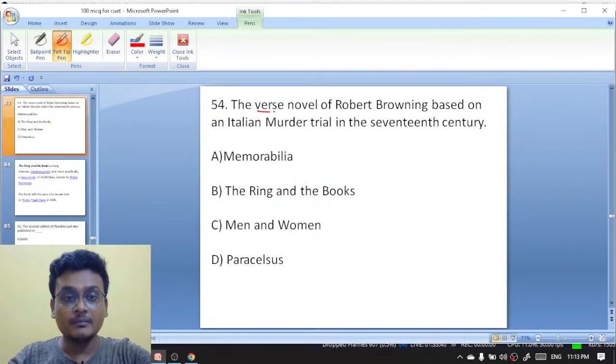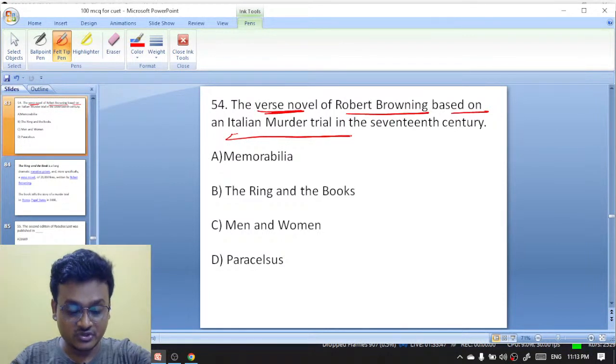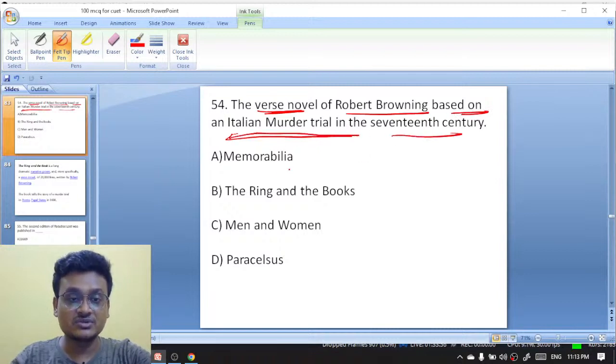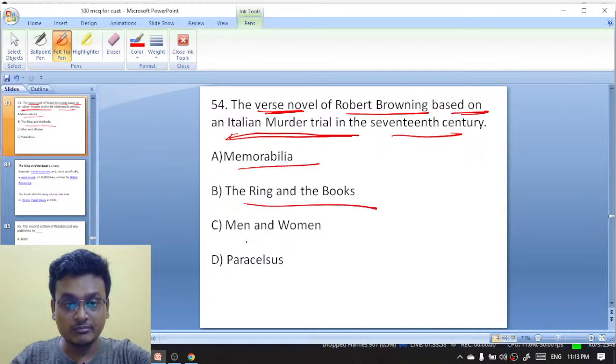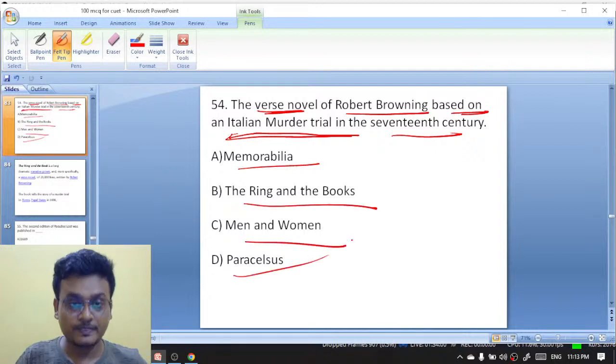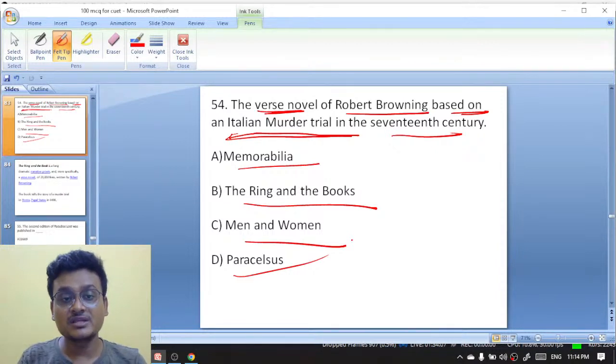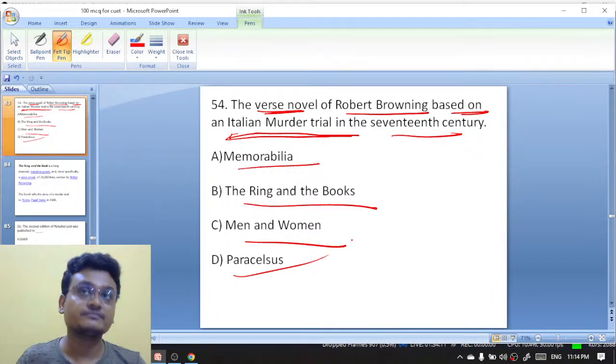The first novel by Robert Browning, based on an Italian murder trial in the 17th century. Now answer, so many of you. Options: Memorabilia, The Ring and the Book, Men and Women, Paracelsus. Again, the first novel of Robert Browning, based on an Italian murder trial in the 17th century.